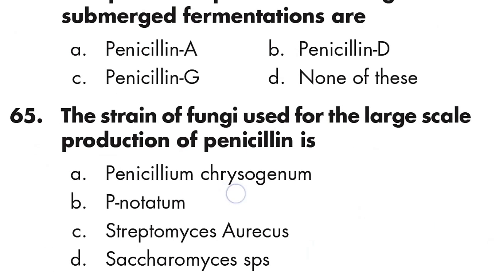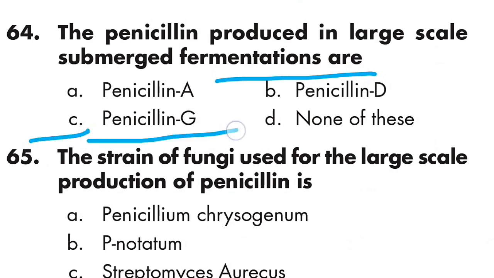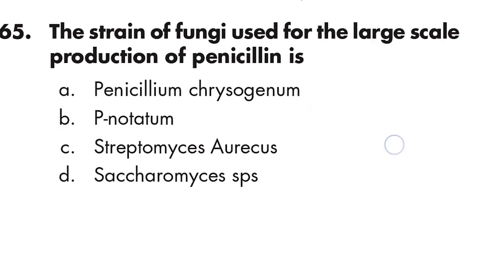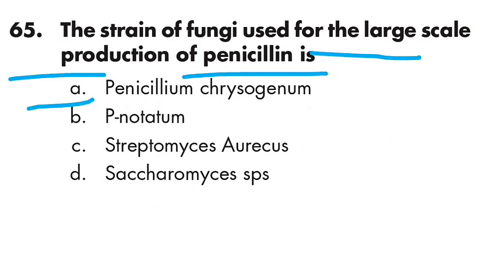Question number 64: the penicillin produced in large scale submerged fermentation is penicillin G. Option C is right. Question number 65: the strain of fungi used for the large scale production of penicillin is Penicillium chrysogenum.